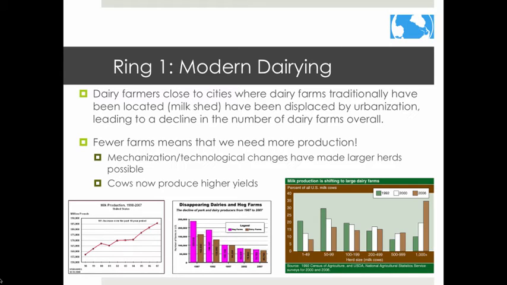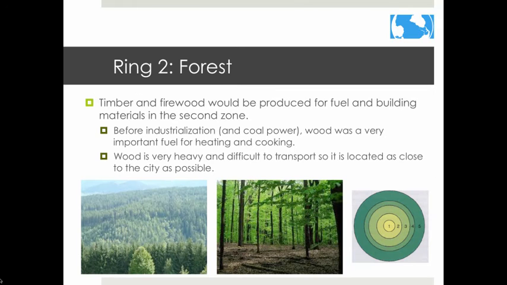Mechanization and technological changes have made larger herds possible, and cows are also able to produce higher yields through genetic modification and other means. Alright, so that's ring 1. Let's take a look at ring 2.